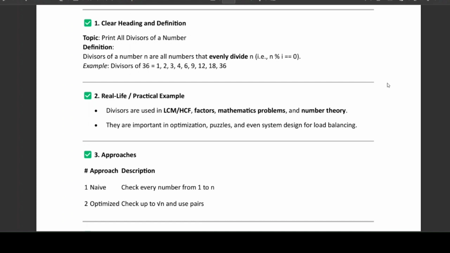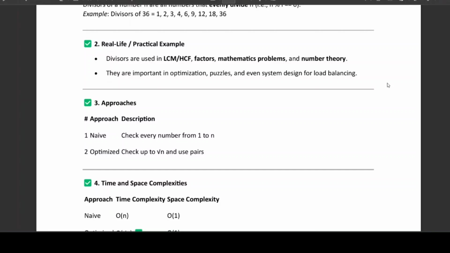Now let us take a real life example. Divisors are used in LCM or HCF, factors, mathematics problems and number theory. Especially in mathematics, we use the concept of divisors. They are also very important in optimization, puzzles and systems designed for load balancing.